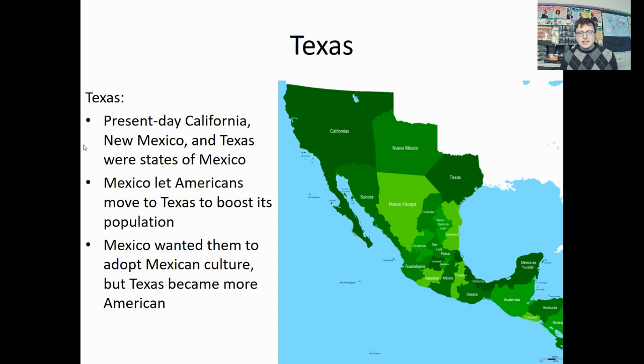They wanted Texas to keep Mexican culture. They didn't want Americans coming in promoting American ideas. But as more Americans move in, they're going to start pushing American ideals. One other thing that they did not want is they did not want slaves coming into Texas, as Mexico had already outlawed slavery. That is going to be a major sticking point, however.